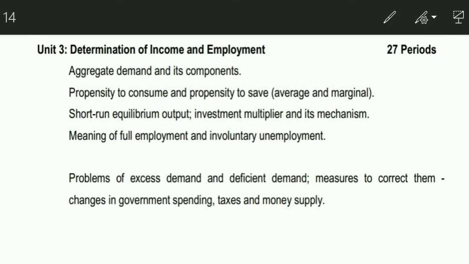So over here you can see we are done with everything of this unit. First we did aggregate demand and its components. I told you what aggregate demand is and what its components are, that is total consumption and total investment. And then we did aggregate supply also, although that is not there in your syllabus, but for understanding equilibrium it was very important.